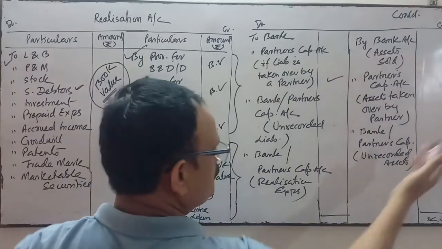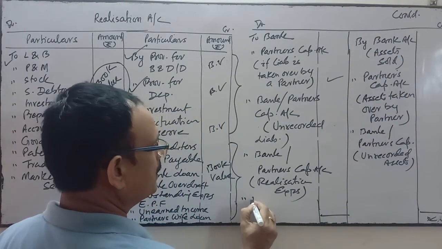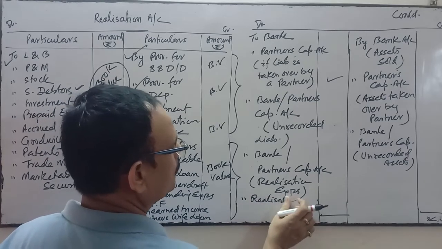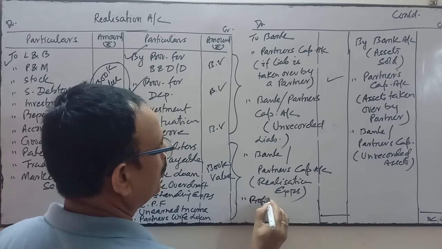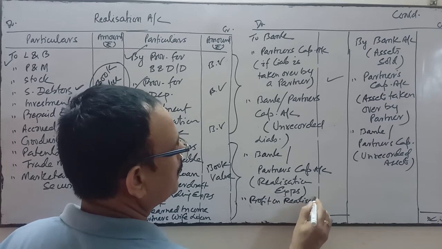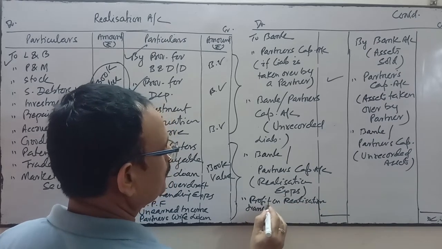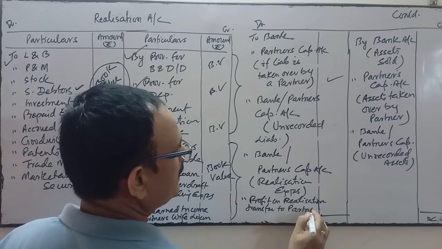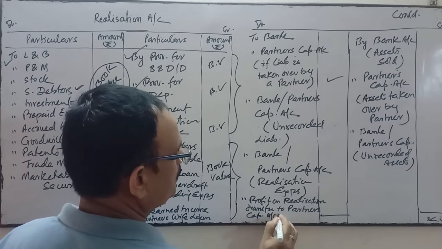So if the credit is more and debit is less, then the difference amount will be transferred as profit on realization. This will be transferred to partners' capital accounts.